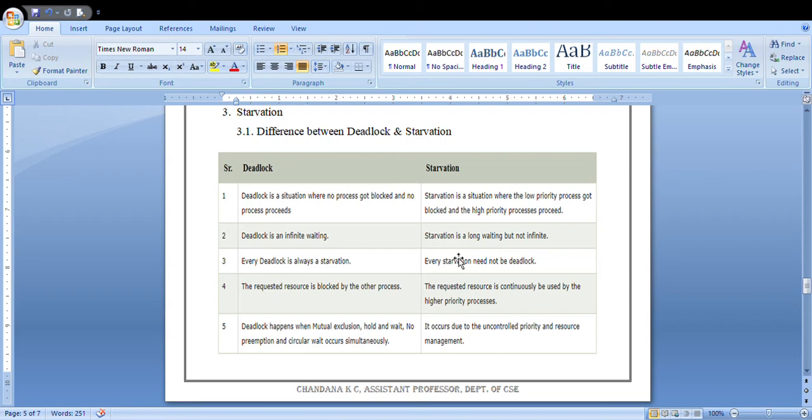Every deadlock is always a starvation, but every starvation need not be a deadlock. That is the difference. And the next difference is, in starvation the requested resource is blocked by other processes. The requested resource is continuously being used by higher priority processes. If a lower priority process is already holding the resource, it can be assigned to the highest priority process to complete its execution. That is what happens in starvation.